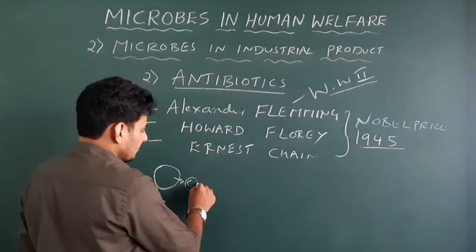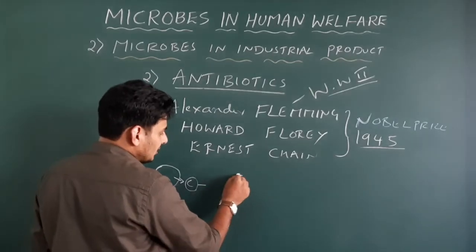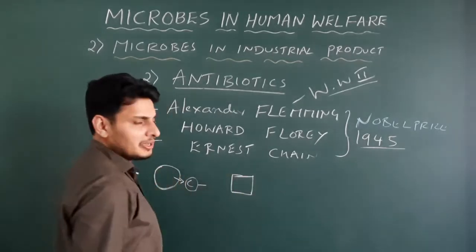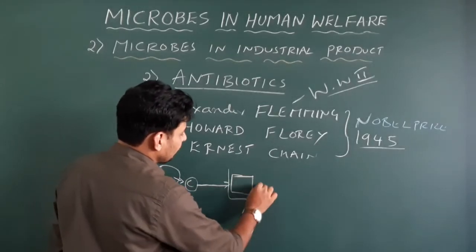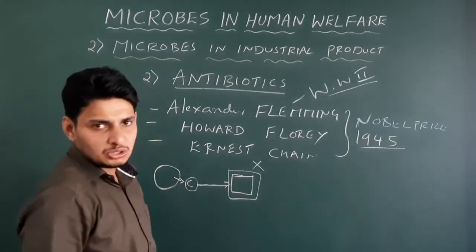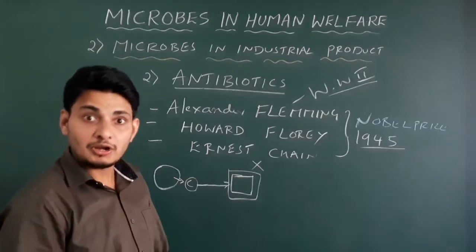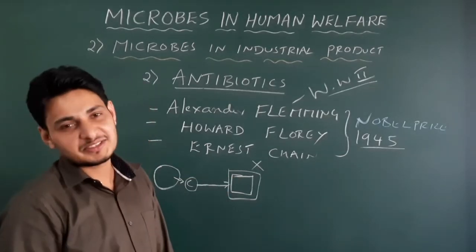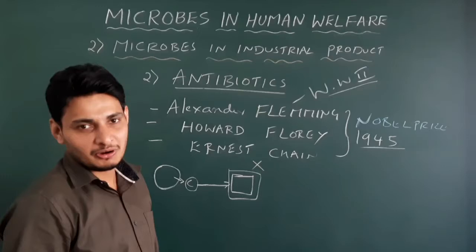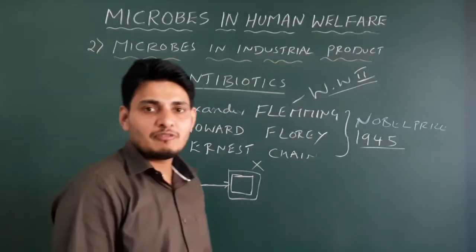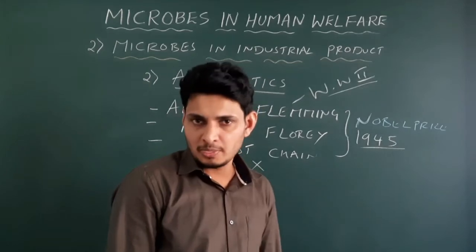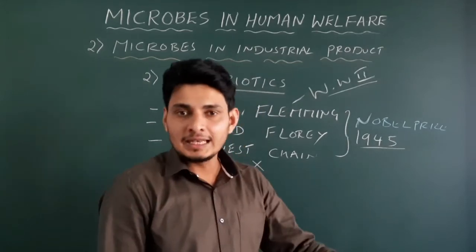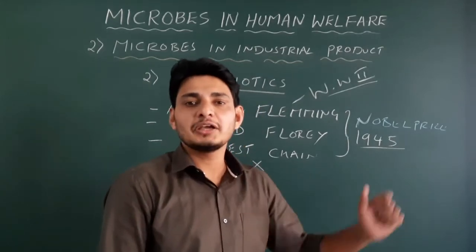When this chemical comes into contact with another microorganism, it can retard the growth of that microorganism, retard means stops the growth, or it could kill that particular microorganism. So what is an antibiotic? It is a type of chemical produced from a living organism, that is a type of microbe, which can kill or retard the growth of another microorganism.